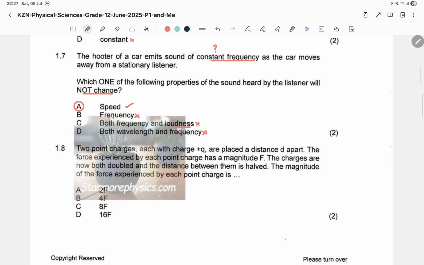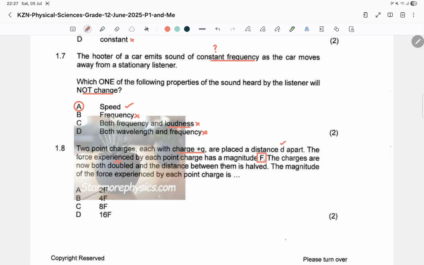Right. Now 1.8 reads: two point charges, each with charge plus Q, are placed a distance d apart. The force experienced by each point charge has the magnitude of F. Now we're talking about Newton's third law of motion. Newton's third law, right? Yeah, that's the one. Action-reaction coupling. Now the charges are both doubled. So if we double the charges, we are literally quadrupling the force.